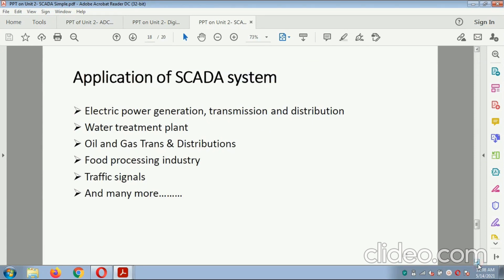Applications of the SCADA: electric power generation, transmission and distribution, water treatment plants, oil and gas, transportation and distribution plants, food processing industry, traffic signals and many more.